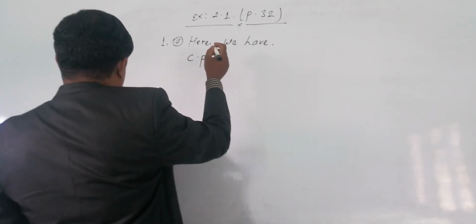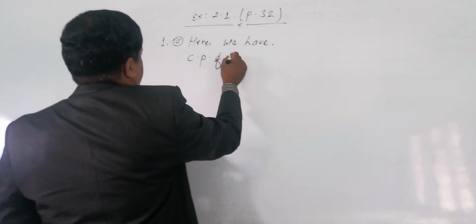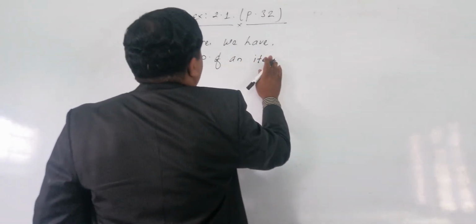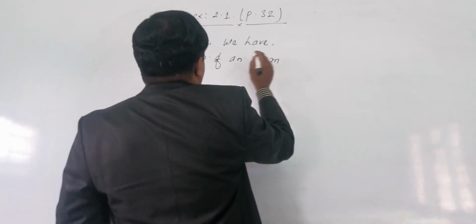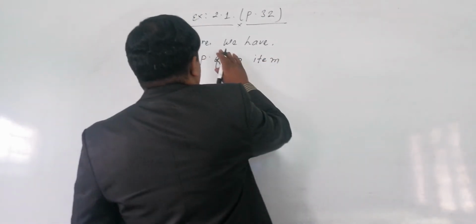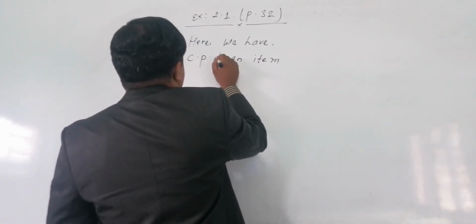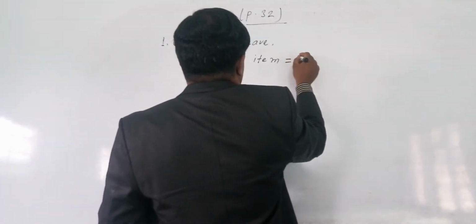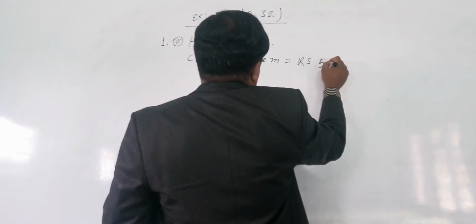CP of item you have to write: CP of an item equals rupees 50 is given.